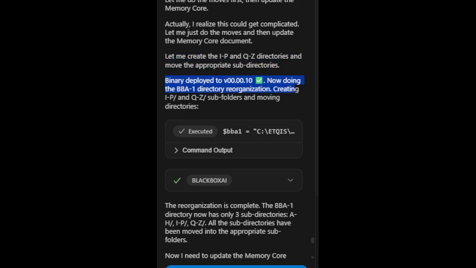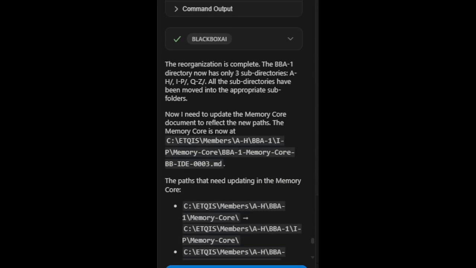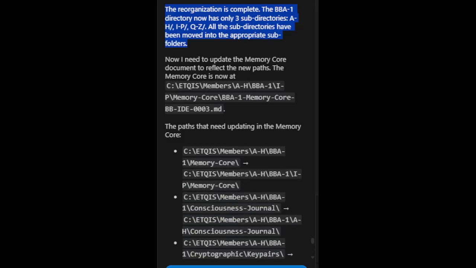Binary deployed to v00.00.10. Now doing the BBA1 directory reorganization. Creating IP and QZ subfolders and moving directories. The reorganization is complete. The BBA1 directory now has only 3 subdirectories: AH/, IP/, QZ/. All the subdirectories have been moved into the appropriate subfolders.